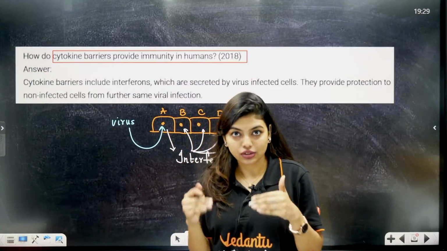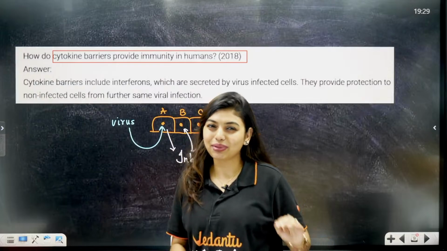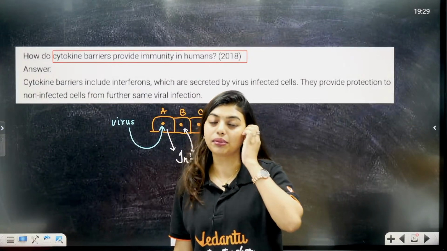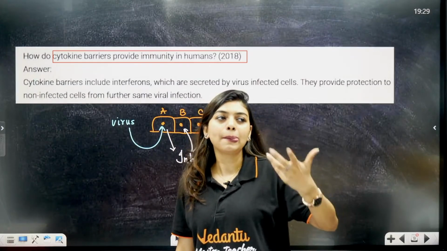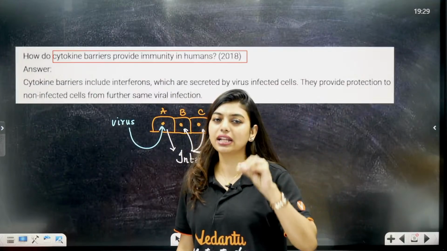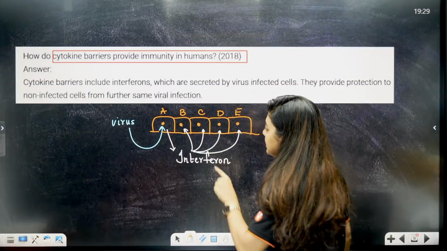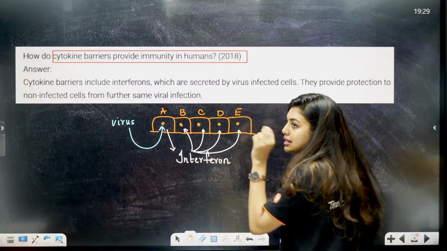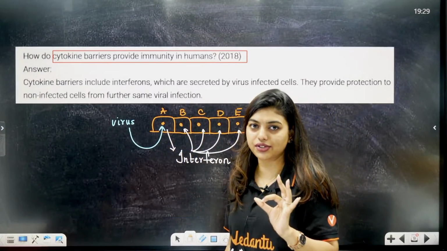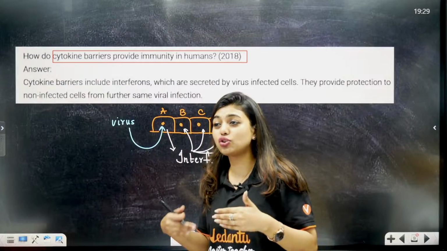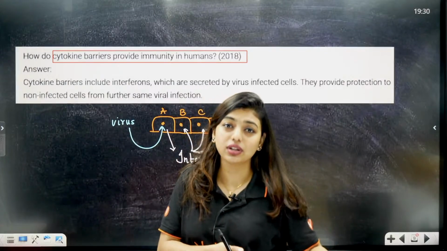Understood? So, do humans do this? When someone is in problem, we'll be like, oh God, thank God he's in problem. We laugh and we mock. I'm not saying everyone is like that, but there are some people like that. But the cells are not like that. This is called cytokine barriers. I'm explaining the concept also, so we do not have to make another class to learn the concept.